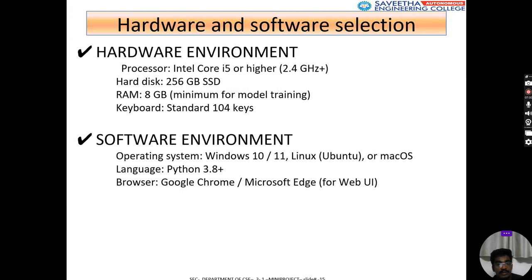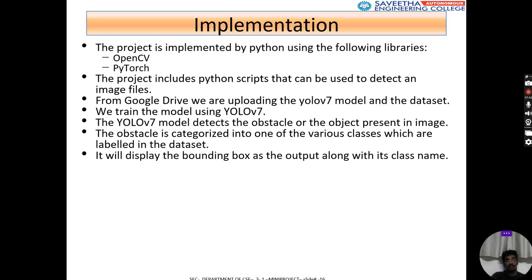So these are the basic software requirements and hardware requirements for our project. That is a basic standard computer and Windows 10 or Linux. OpenCV and PyTorch are the libraries which I have used.